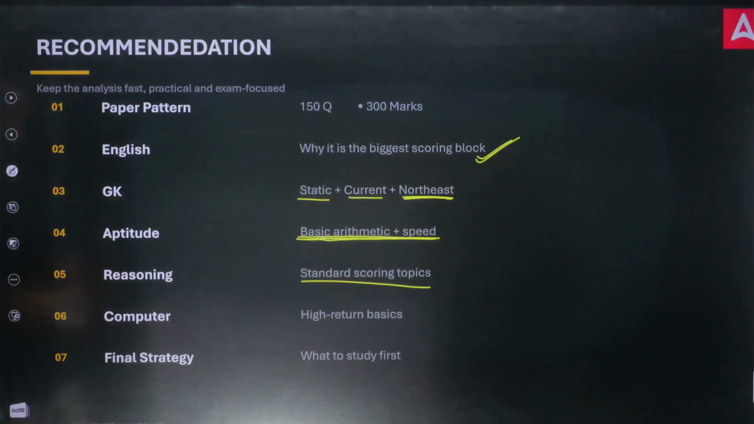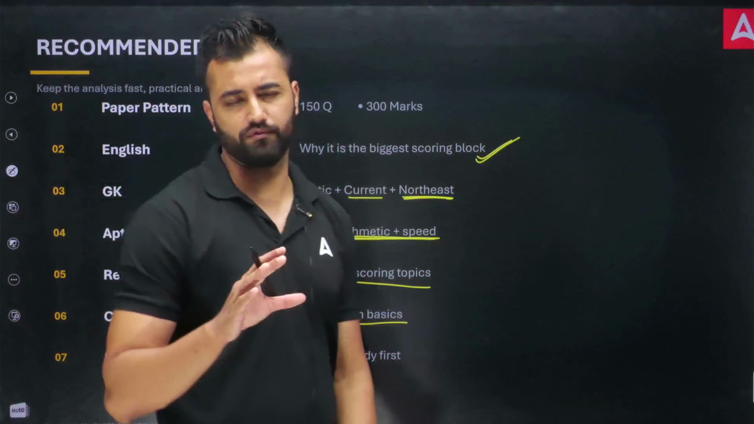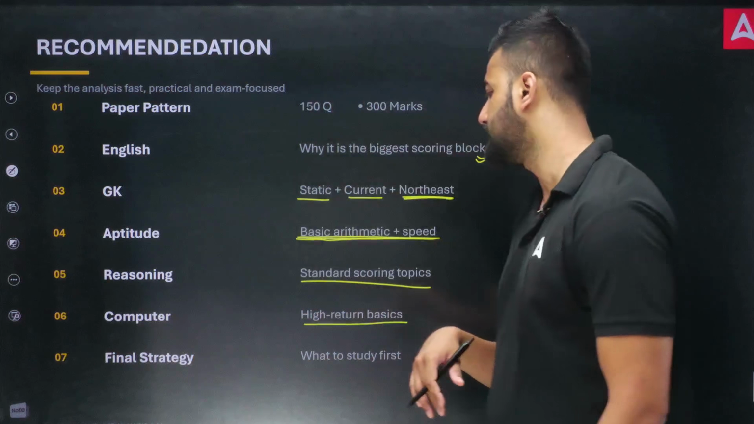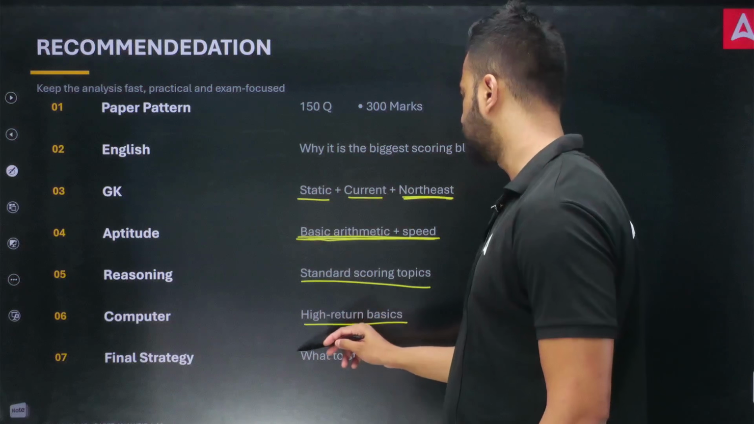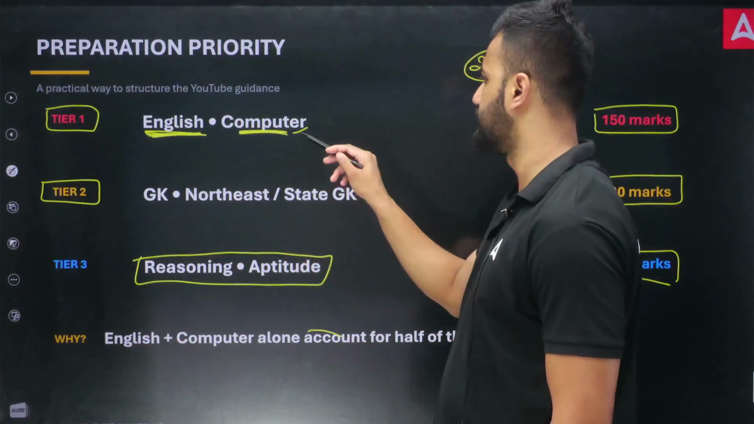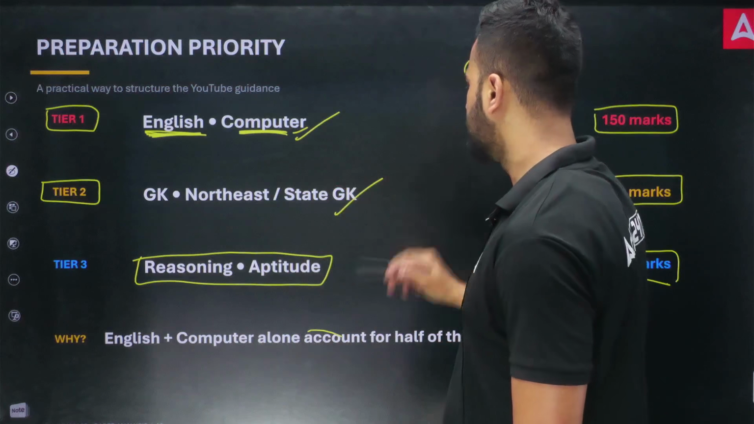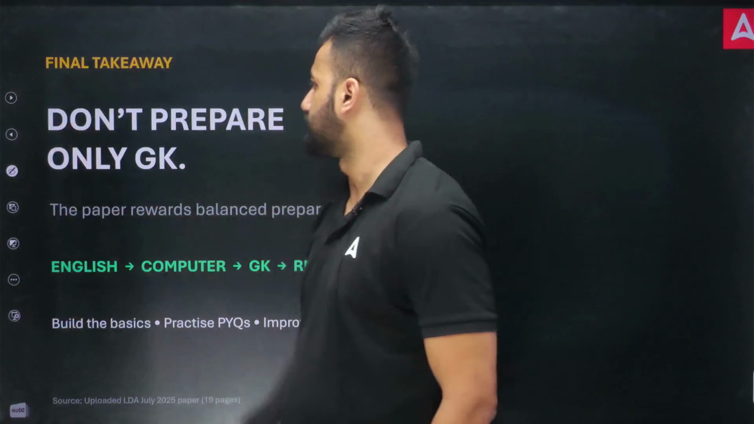Along with that, computer, high return basics, mainly shortcut keys, Microsoft Office and all those things you have to focus on. And lastly, the final strategy is what to study first. I've explained this already. This will be the roadmap which you have to follow. First cover English, computer, then you cover GK, and then you go to reasoning and aptitude. So this is the particular roadmap.